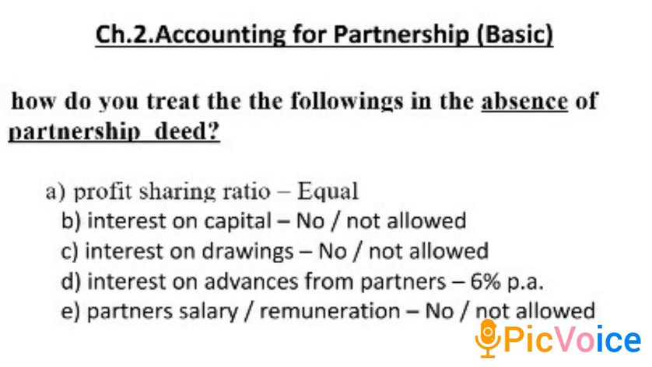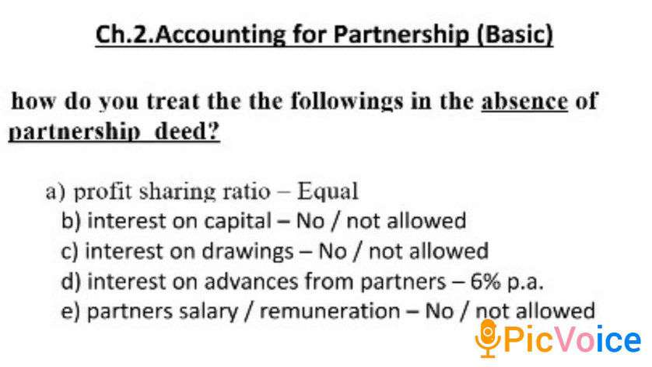Third one, interest on drawings. Interest on drawings means some amount the partner withdraws from his capital. So if the partnership deed is absent, it is considered that there is no interest on drawings, or it is not allowed. Fourth, interest on advances from partners. On advances from partners we also have to give 6% per annum. This is compulsory, 6% per annum.